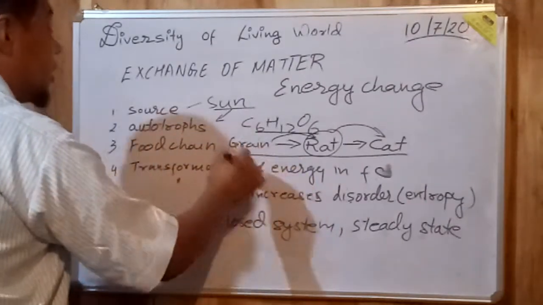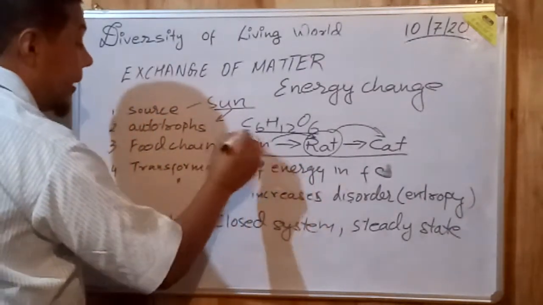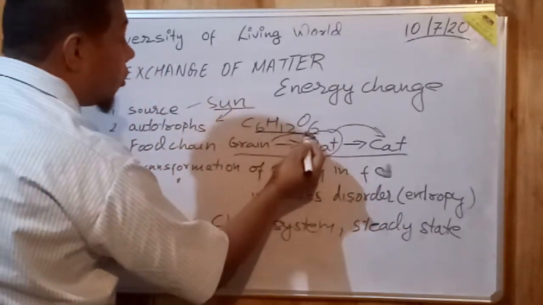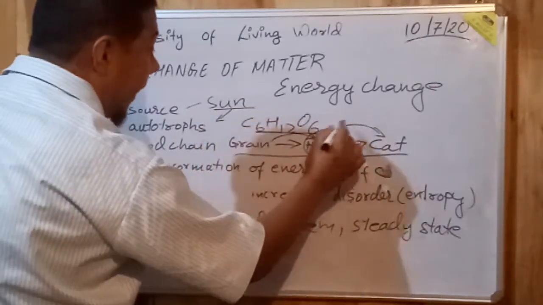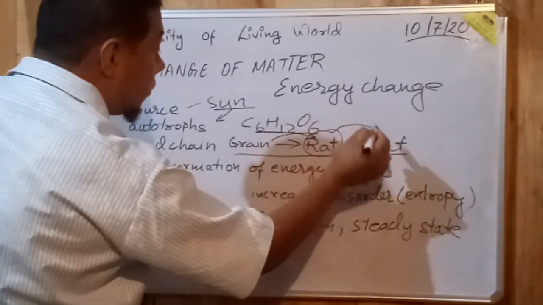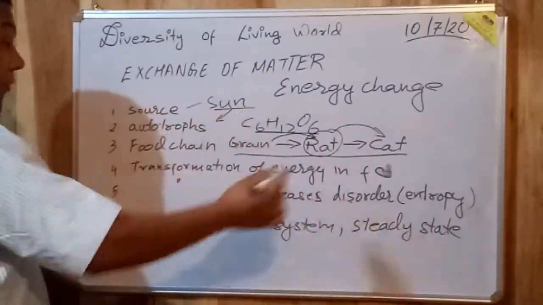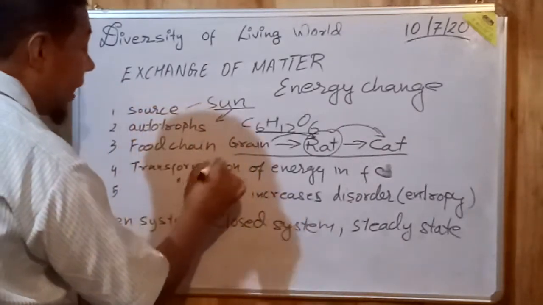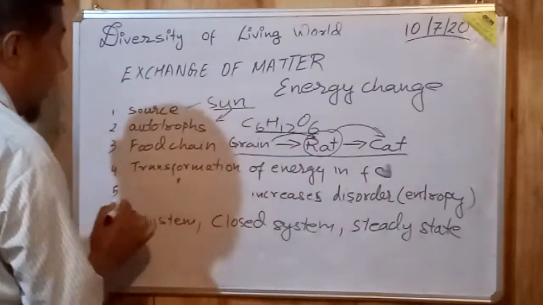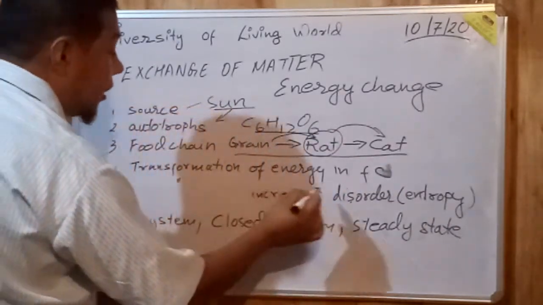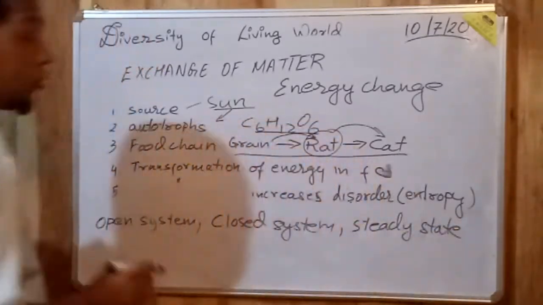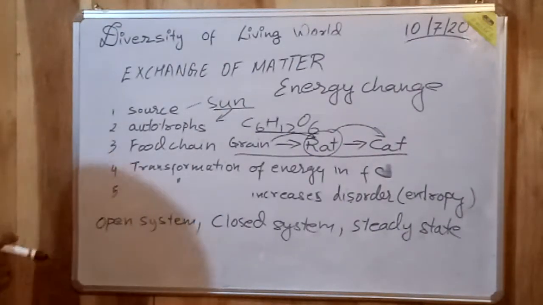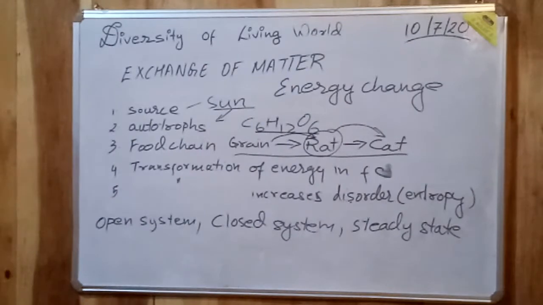The energy that is produced by the plant and stored in the grains, when it is eaten by the rat, that energy or that glucose goes to the rat. When the rat is eaten by a cat, that energy again goes from the rat to the cat. Therefore, when the transfer of energy takes place, the energy gets transformed in the food chain. Now, increase in the transformation of energy creates disorder, which is known as entropy. If there is an increase in the entropy, it leads to the death of the organism. When there is an increase in the entropy, what happens?